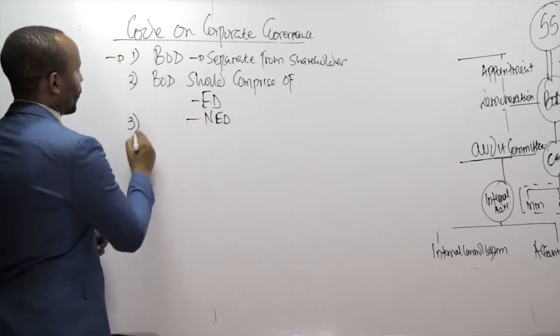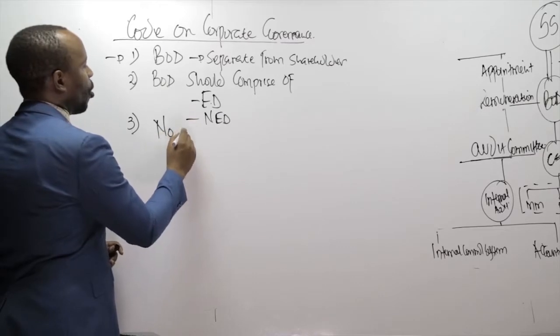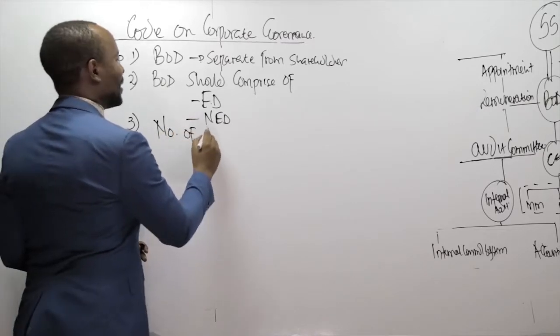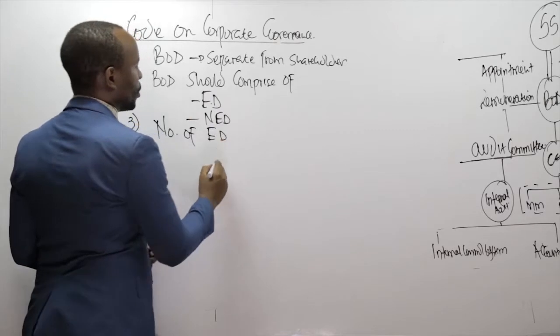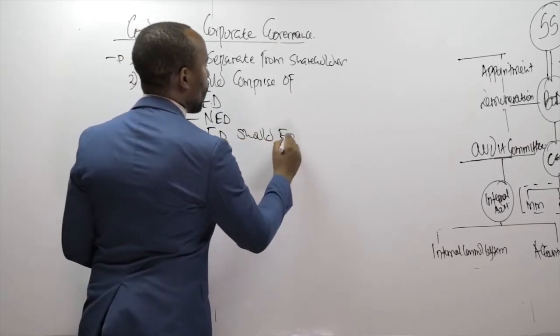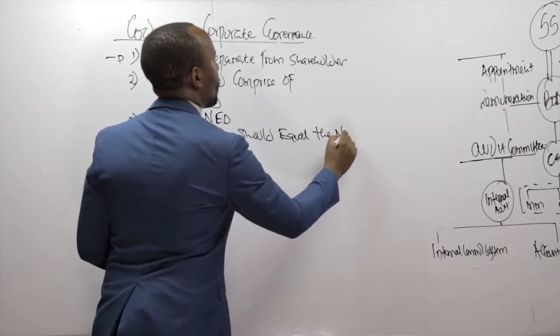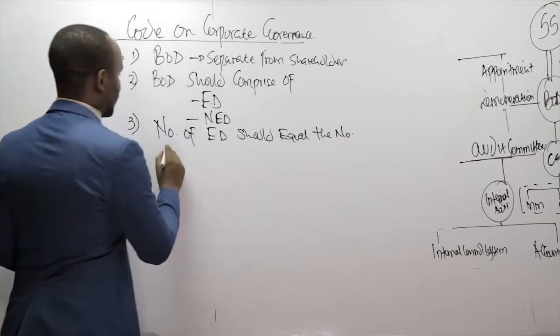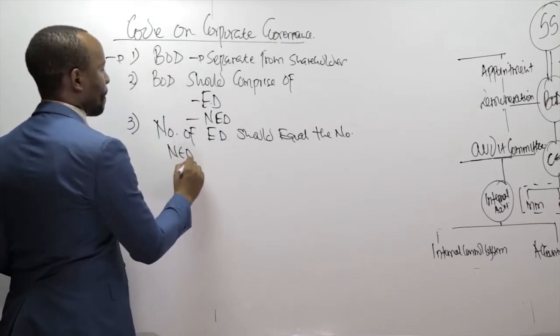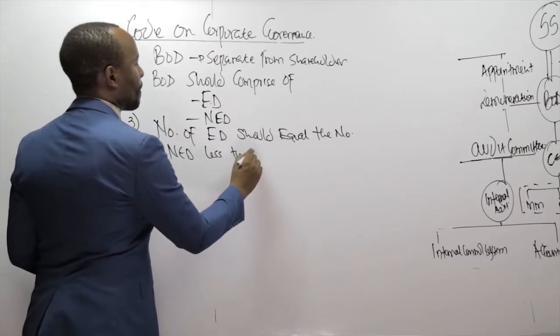Rule number 3, we say the number of executive directors should equal the number of non-executive directors, less the chairman.